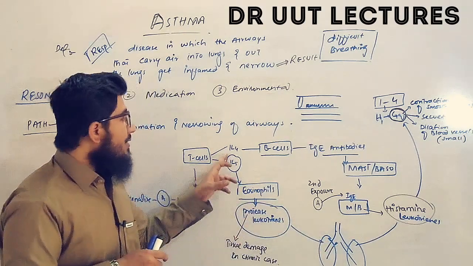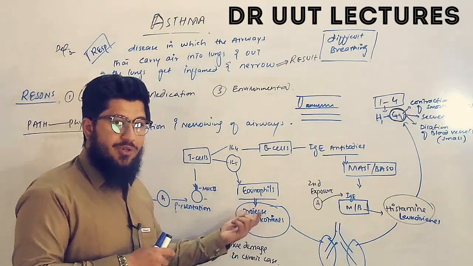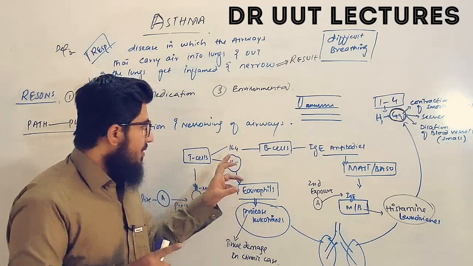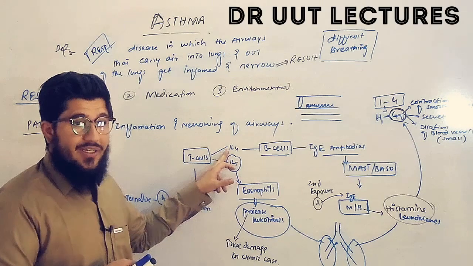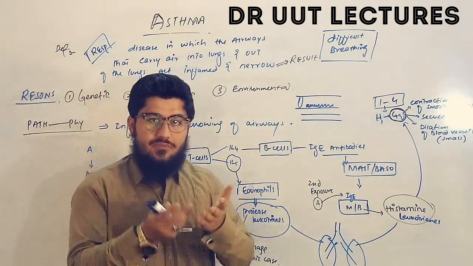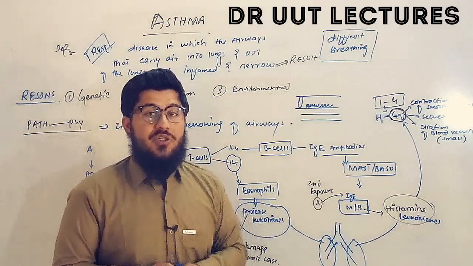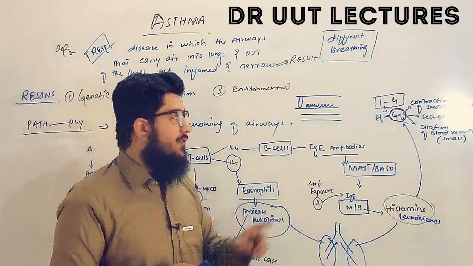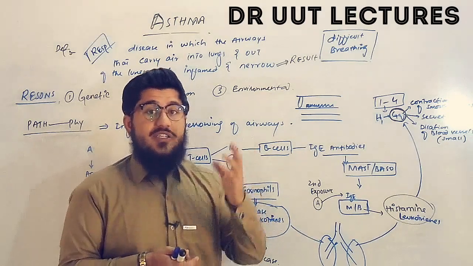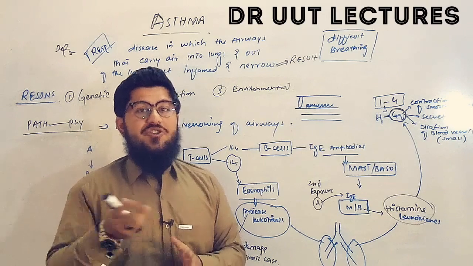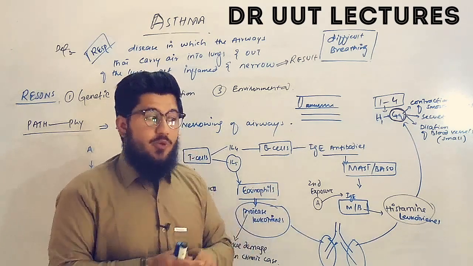Okay. Now let's come towards interleukin 4. We know about the action of the leukotrienes and proteases. First of all, let us know about interleukin type 4. What is it going to do? When these interleukins are released, they will target the B cells, you can say plasma cells. And interleukin 4 will do the stimulation, or you can say the class switching, of these B cells. You know, our B cells, the plasma cells, are responsible for releasing different types of antibodies: IgA, D, E, M, etc. Now interleukin 4 has a very important job, to do the class switching.